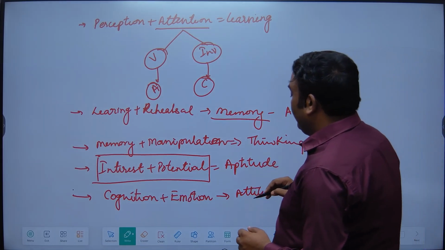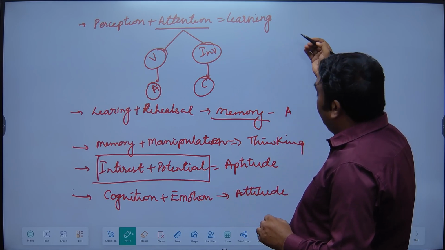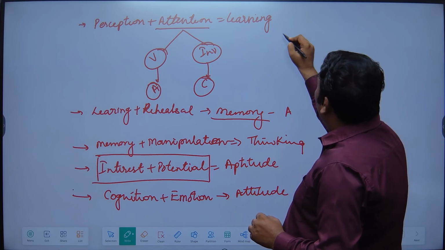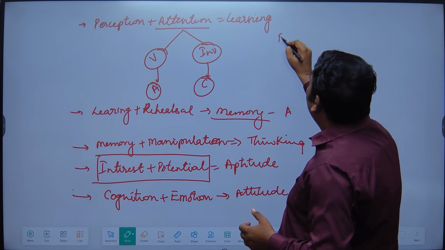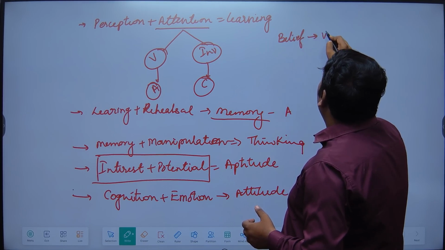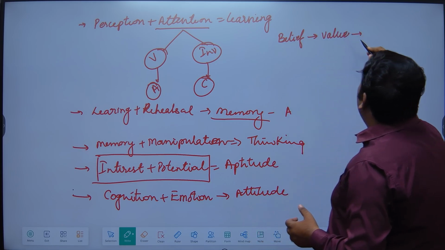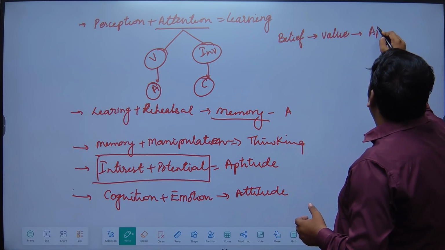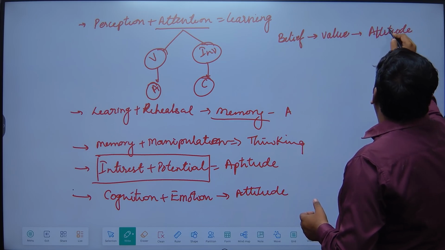Another thing you can take here, like if somebody asks you how attitude forms. Attitude is basically formed by belief. Without belief you will not develop values, and without values you will not develop attitudes, right? Getting it?